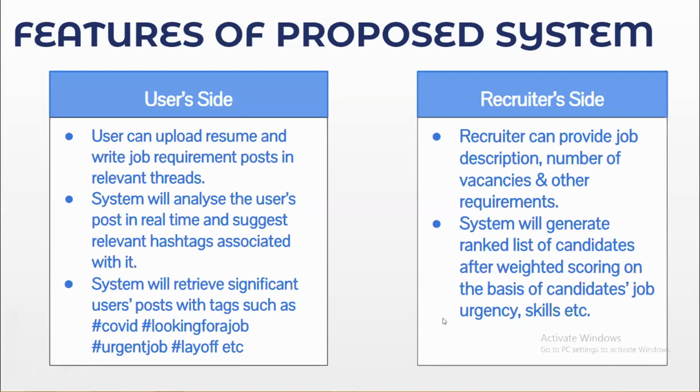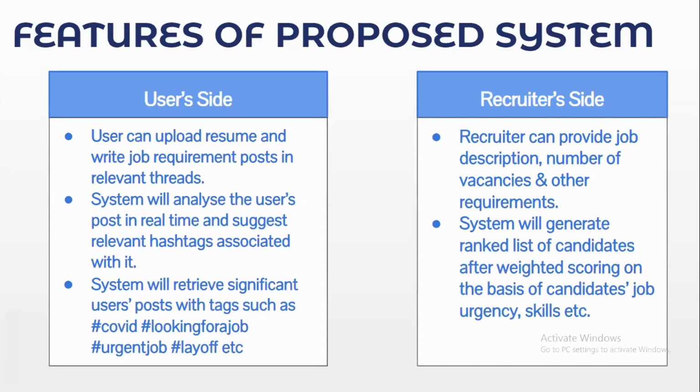Now the features offered from the recruiter side. The recruiting company can provide the job description, the number of vacancies, and other important and relevant information related to the job in the system. The second is the system then takes all the information like skill set required, job description, urgency of job, and relevant posts from the different threads and spaces, and then generates a weighted score and gives a ranked list of the candidates, thereby decreasing the time required in screening and searching from the thousands of candidates.